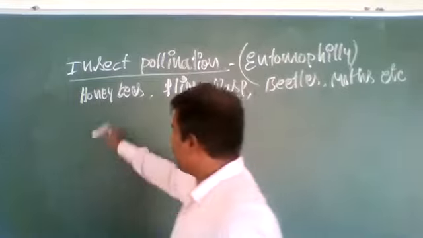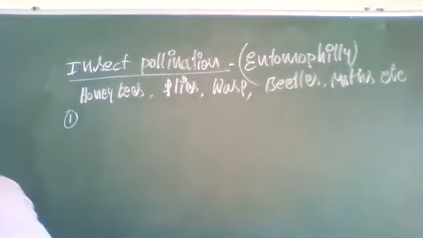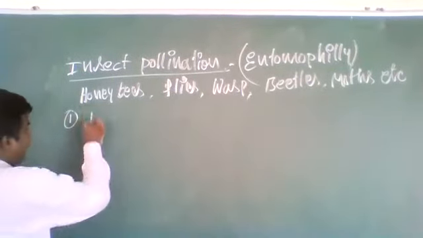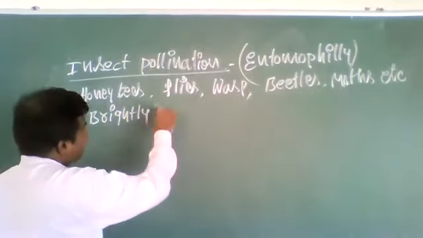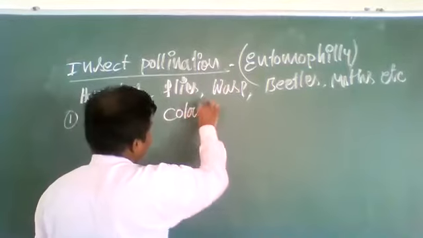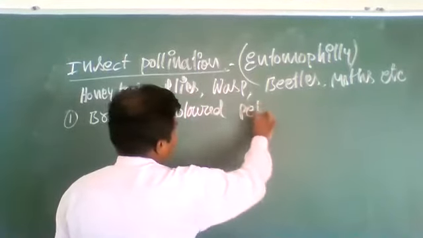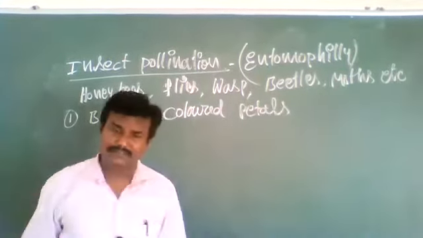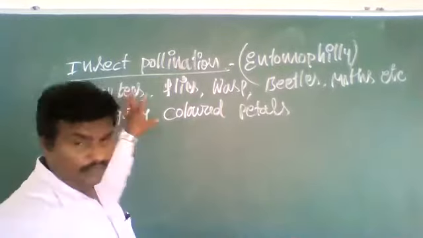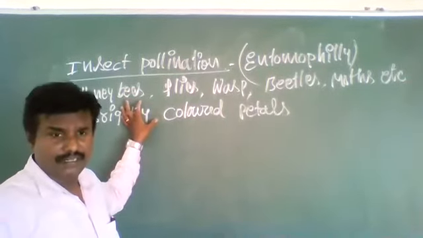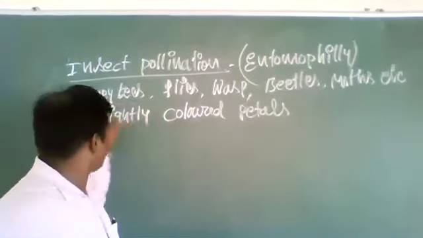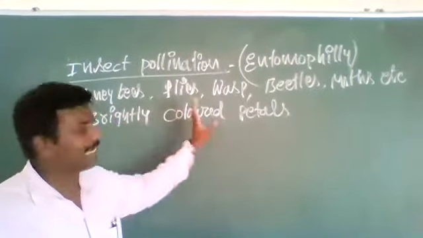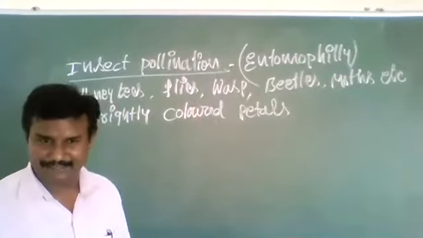Those modifications are: first, the flowers have brightly colored petals. So the flowers which perform pollination through insects have brightly colored petals to attract the insects.